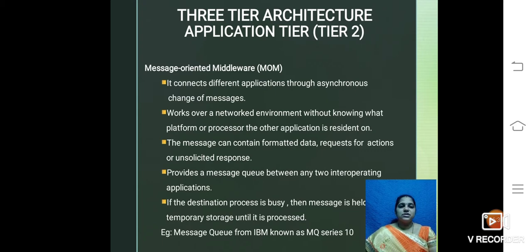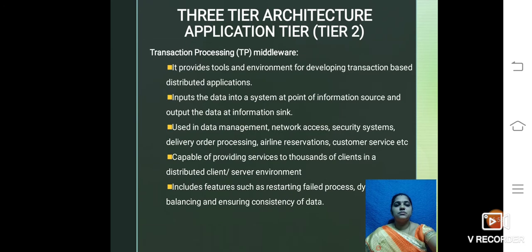It provides a message queue between two interoperating applications. If the destination process is busy, then the message is stored in temporary storage until it is processed. A real example of message oriented middleware is MQSeries from IBM.